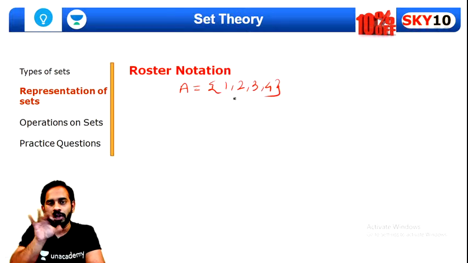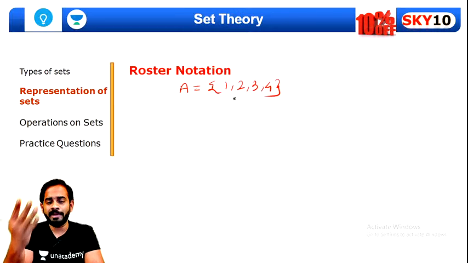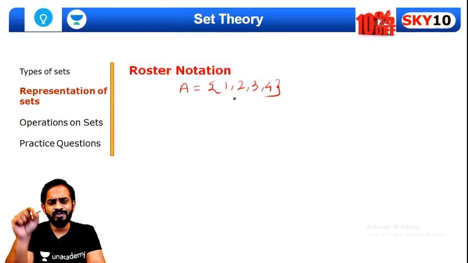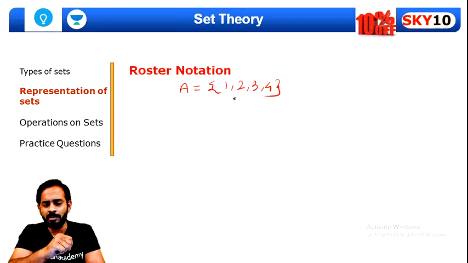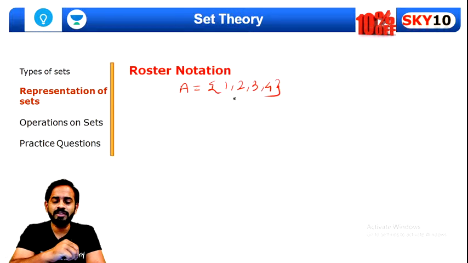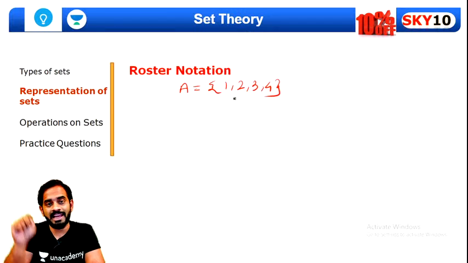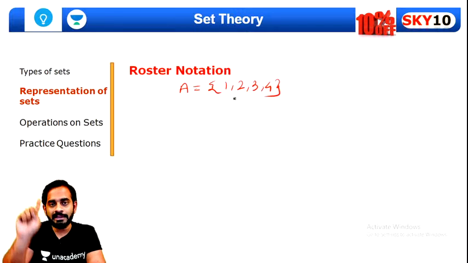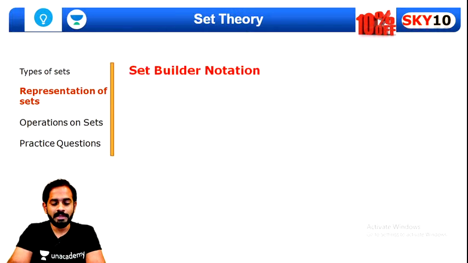If you are writing all the elements separately inside the set, then it is roster notation. Since there were only 4 elements inside this set, it was possible to write them down. Now consider if there were 500 elements, then we cannot write down every element. Then we need another representation, called set builder notation.